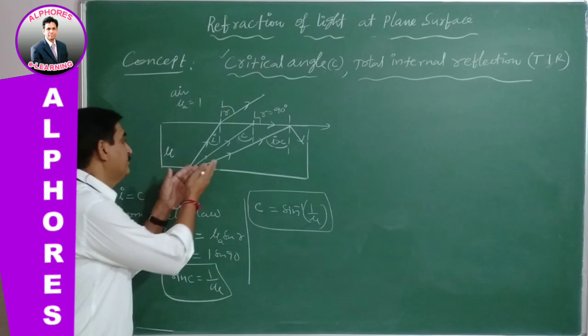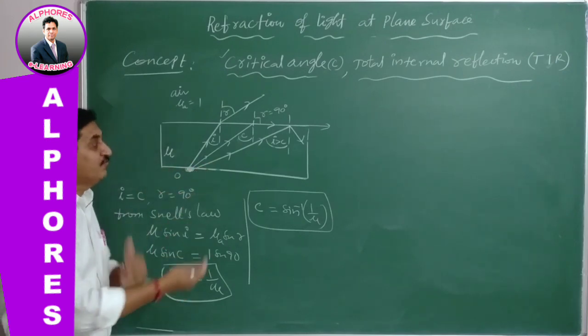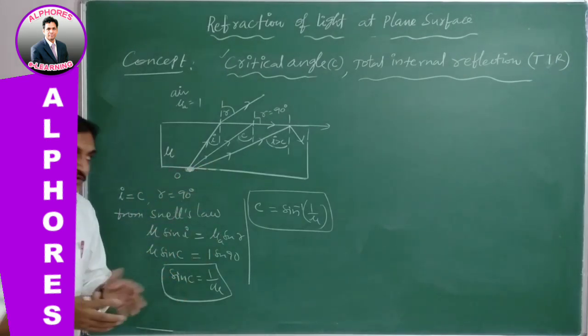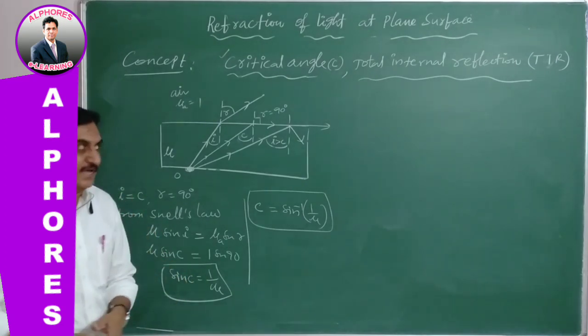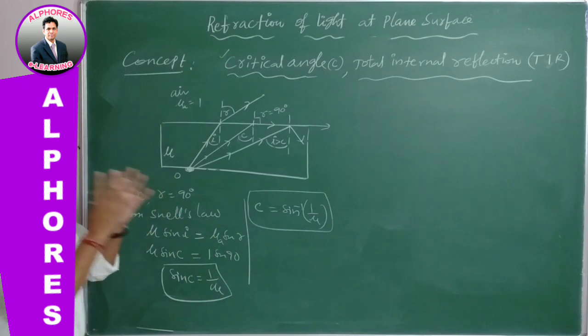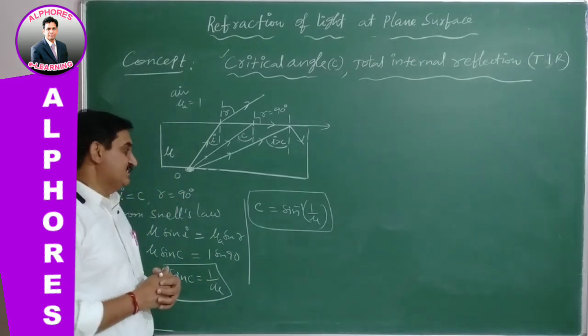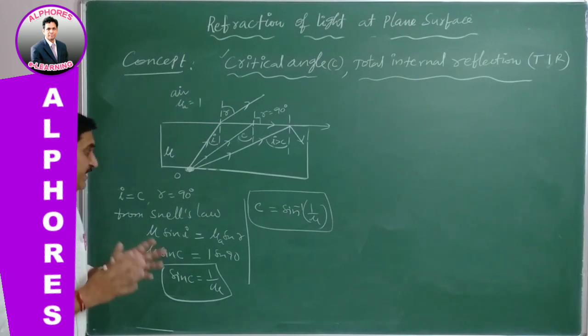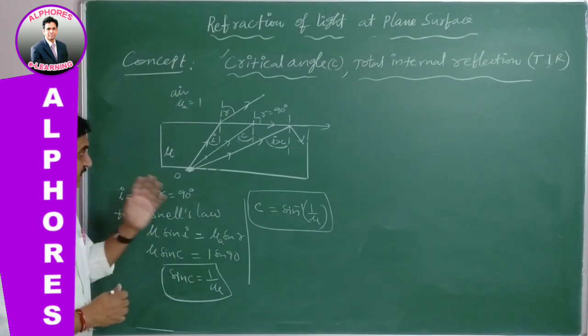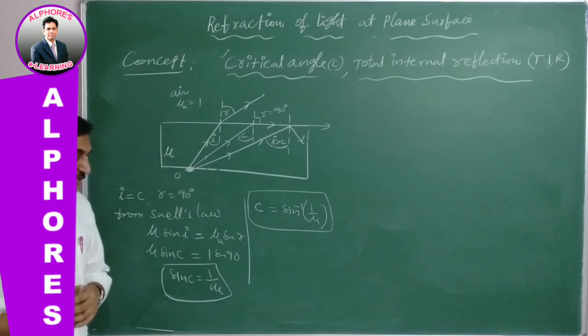The light starts from the denser medium and is reflected into the same medium, therefore internally reflecting, but totally, when the angle of incidence is greater than the critical angle. So this is the matter regarding the critical angle and total internal reflection.